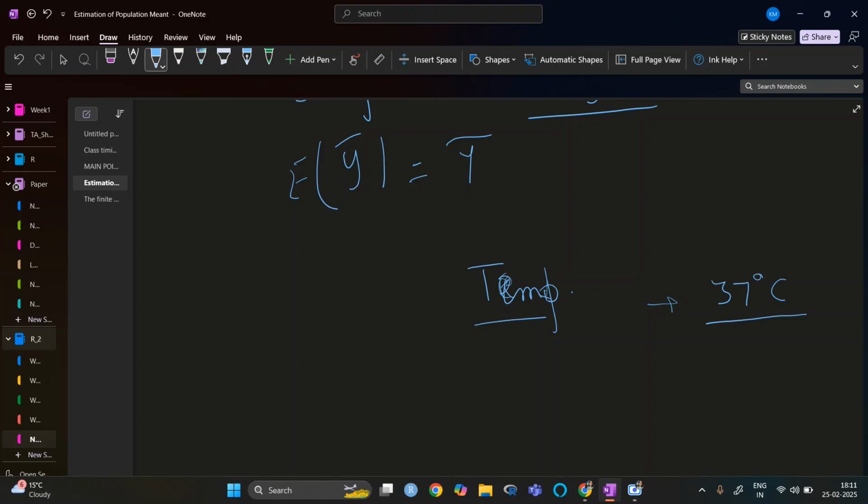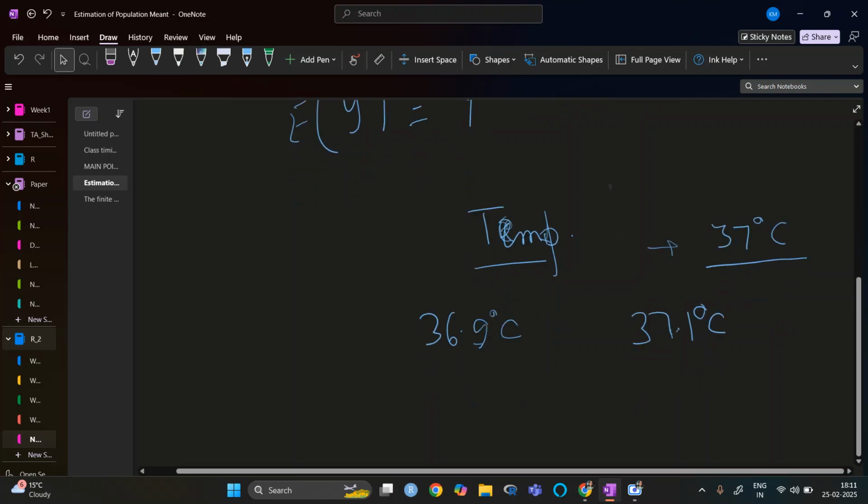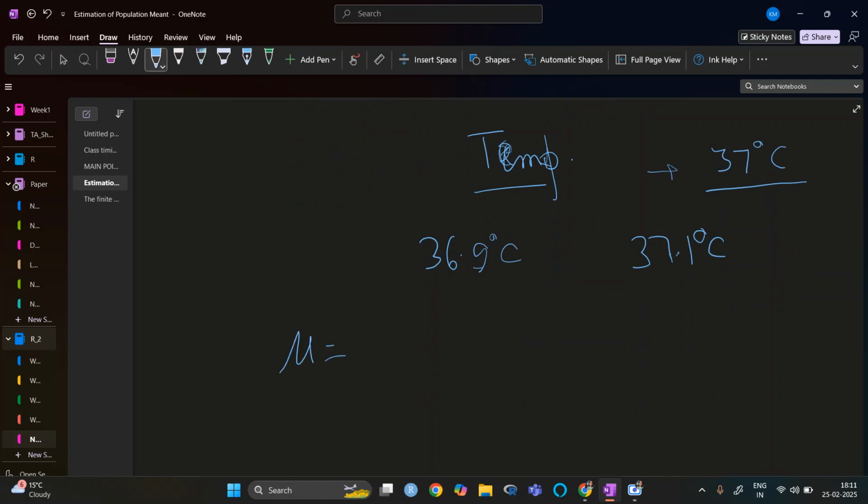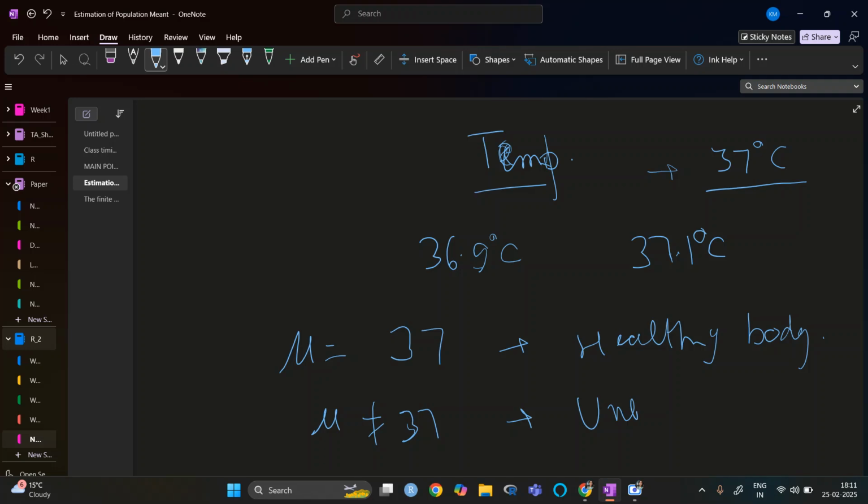But if a person has a temperature of 36.9 degrees Celsius, or someone has 37.1 degrees Celsius, now what I have said is that if mu is 37, it is a healthy body. If mu is not equal to 37, it is unhealthy.